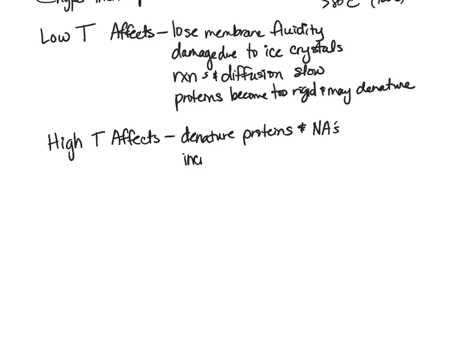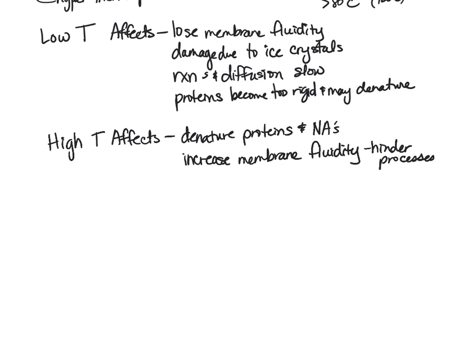It can also increase membrane fluidity. If we increase membrane fluidity so much, we can actually hinder the processes that are important to that membrane.